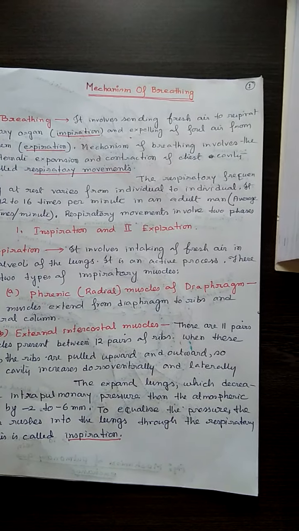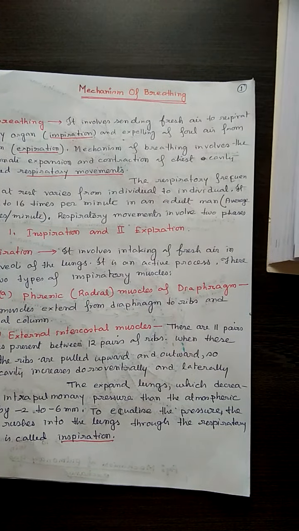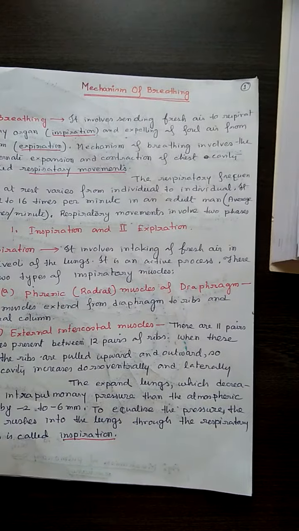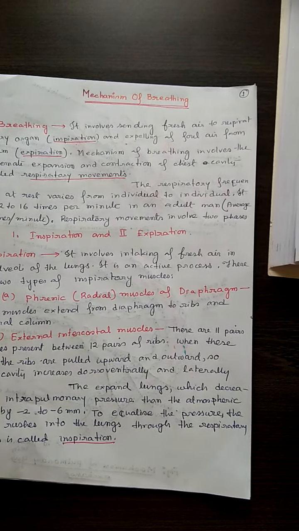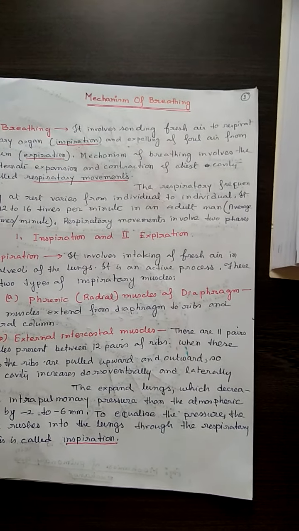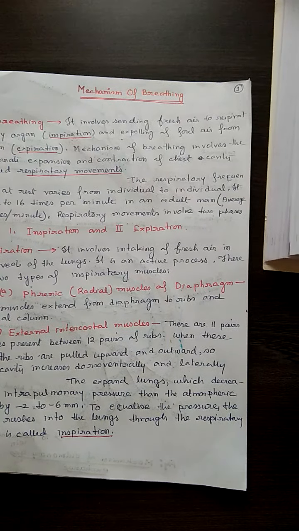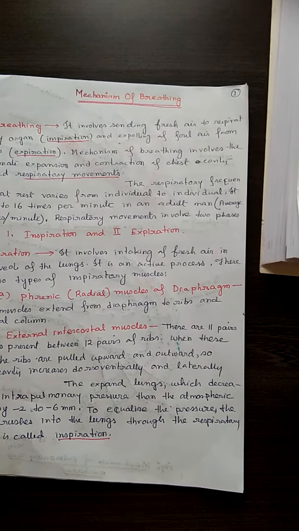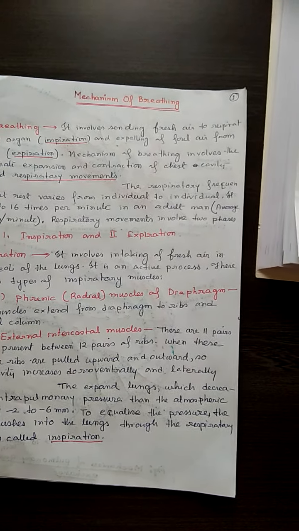In normal inspiration, about 0.5 liter, that is 500 ml, of air is inhaled in 2 seconds. The exchange between oxygen of air and carbon dioxide of blood from the pulmonary arterial capillaries takes place at the alveoli.